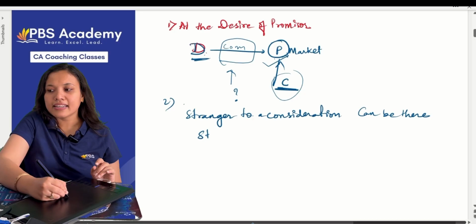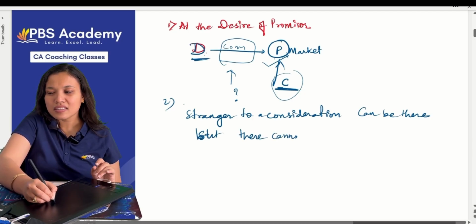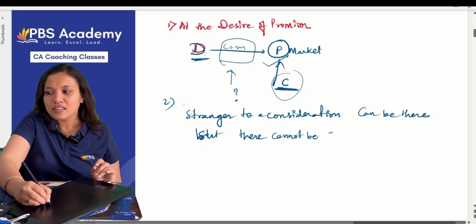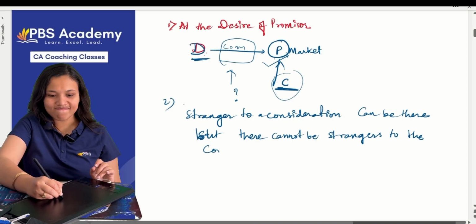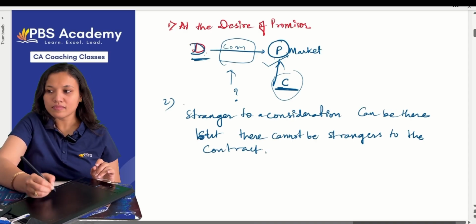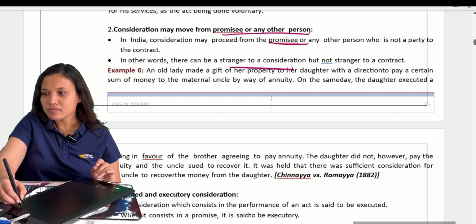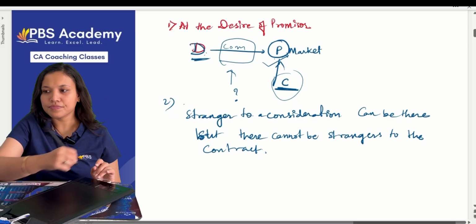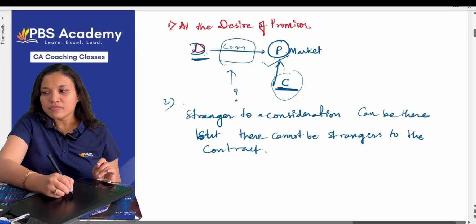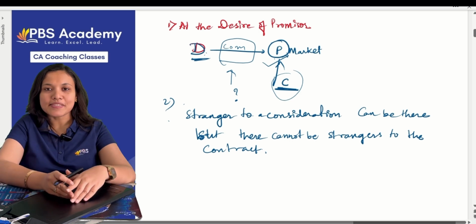But there cannot be strangers to the contracts. You want to write down? But there cannot be strangers to the contracts.